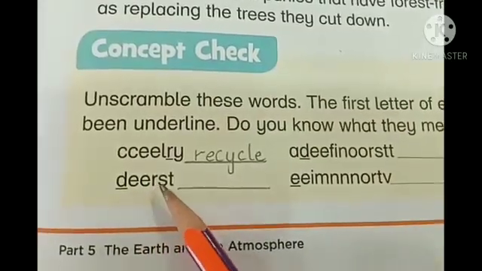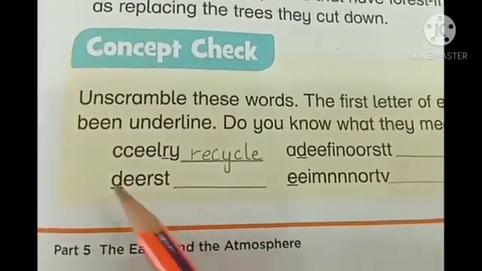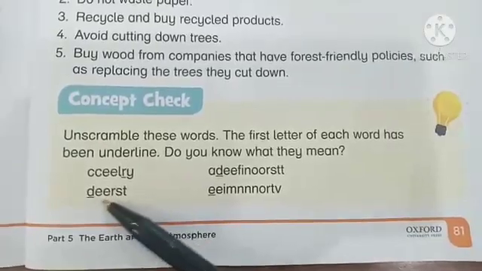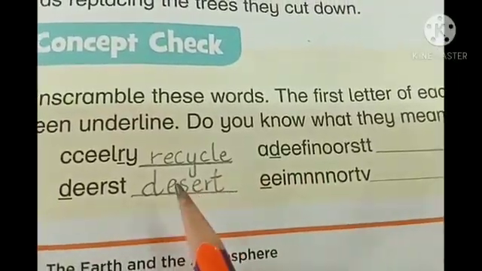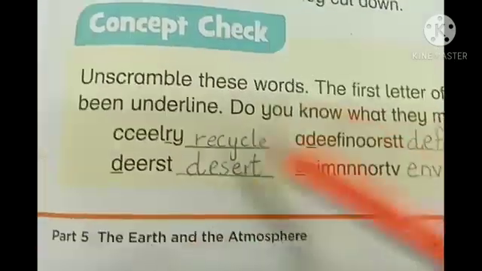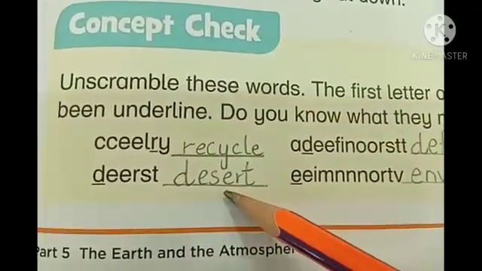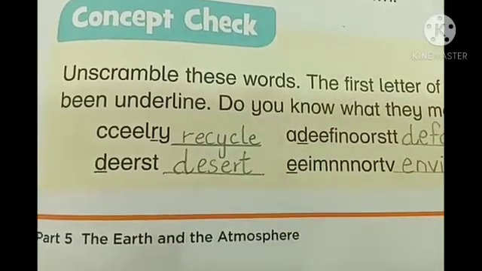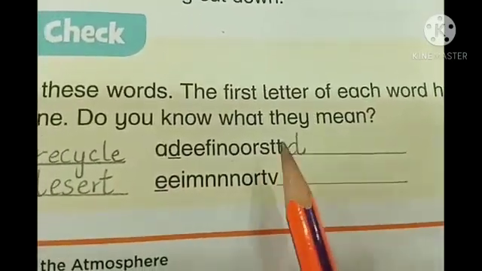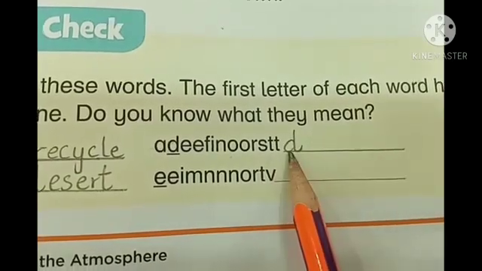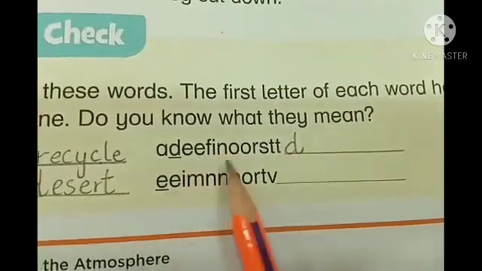Now we have to make a word which starts with D. If we rearrange these letters, we will get the word desert because it also starts with D. Desert is a piece of land which has no water and trees. When we rearrange these letters, we have to make a word which starts with D. So, this is deforestation.